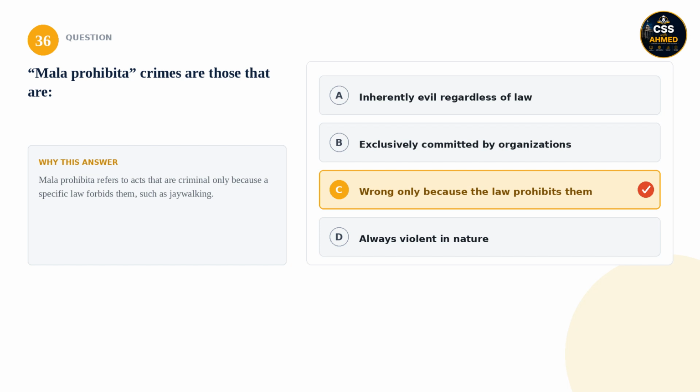36. Mala prohibita crimes are those that are: is it inherently evil regardless of law, exclusively committed by organizations, wrong only because the law prohibits them, or always violent in nature? The correct answer is wrong only because the law prohibits them. Mala prohibita refers to acts that are criminal only because a specific law forbids them, such as jaywalking.